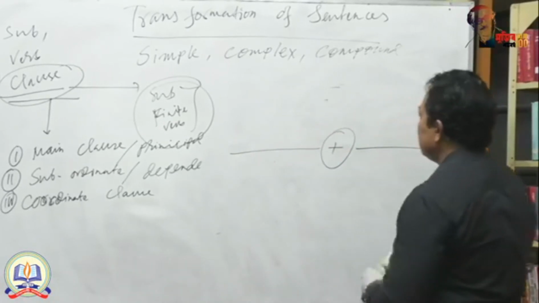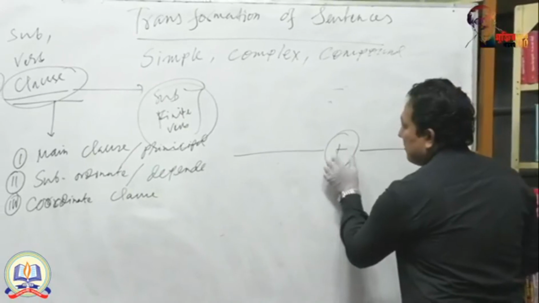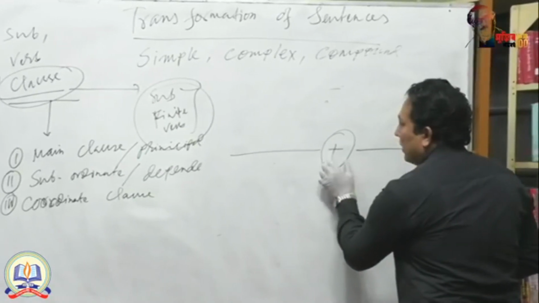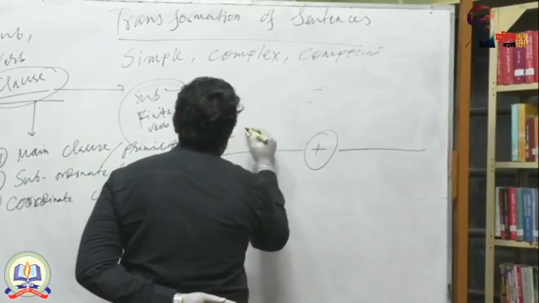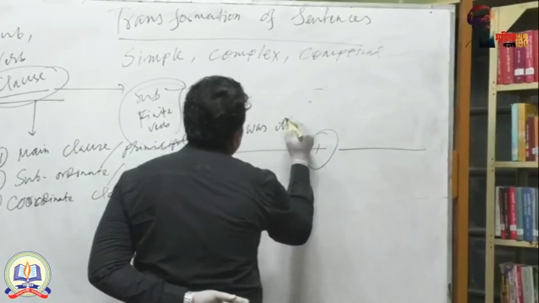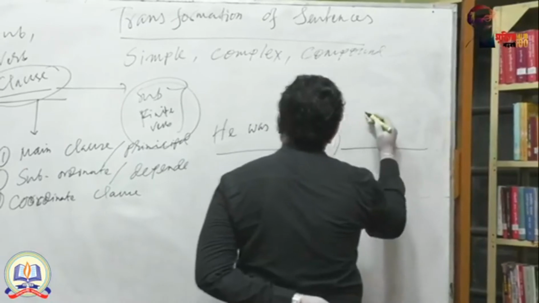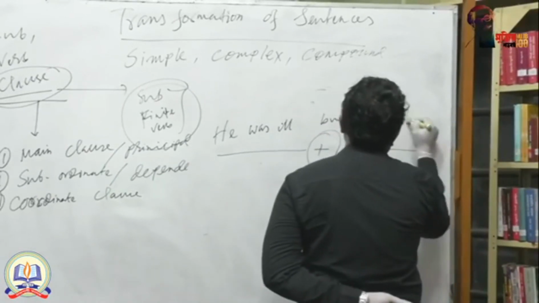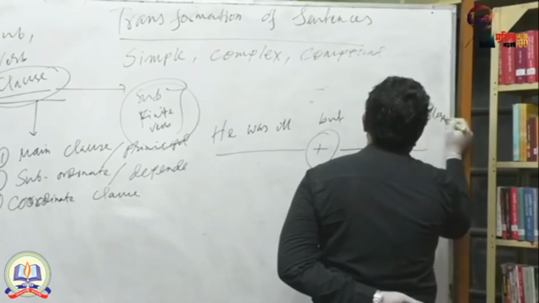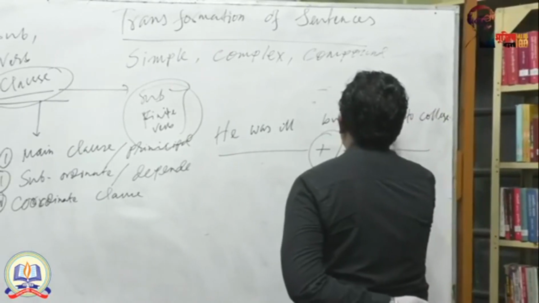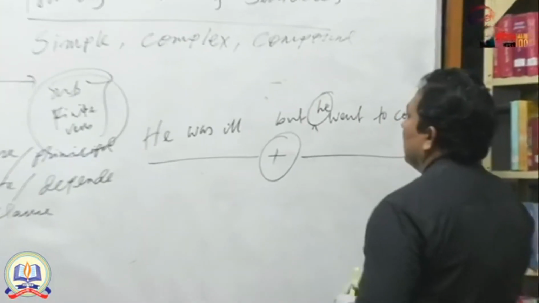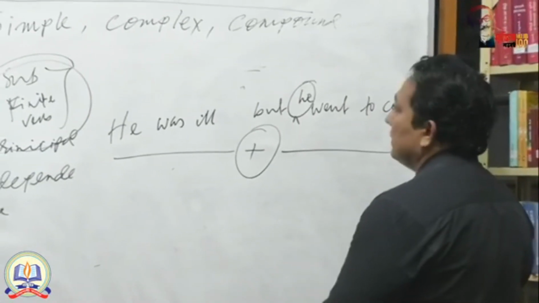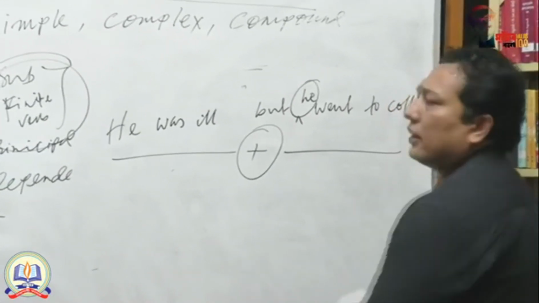If I say here plus, that means we are adding something. Here, if I say he was ill but went to college. Actually, this is a very special characteristic of making a compound sentence.